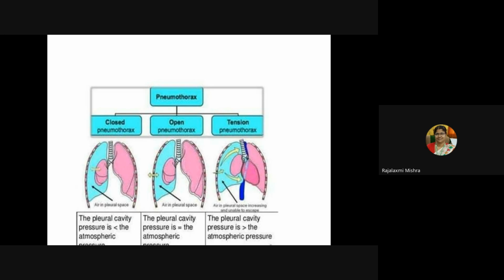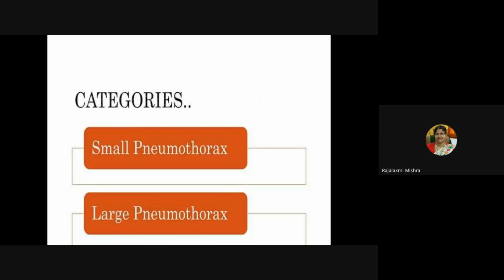So closed pneumothorax, open pneumothorax, tension pneumothorax. In closed pneumothorax, the pleural cavity pressure is less than the atmospheric pressure. In open pneumothorax, the pleural cavity pressure is equal to the atmospheric pressure, and in tension pneumothorax, the pleural cavity pressure is more than the atmospheric pressure.